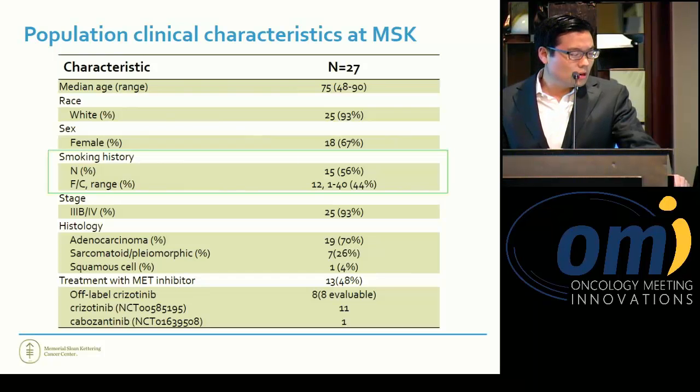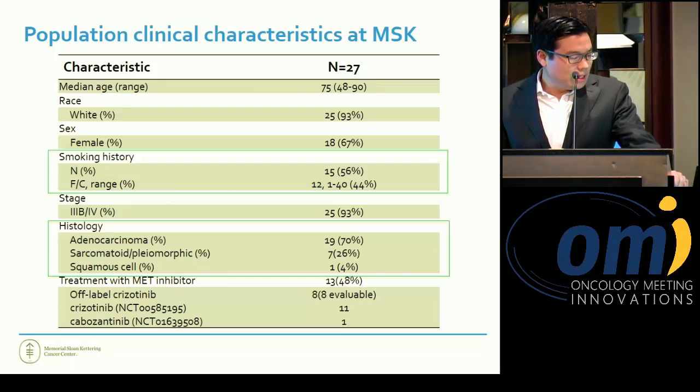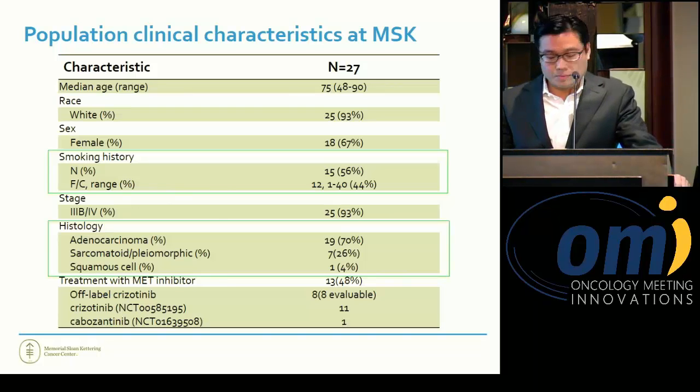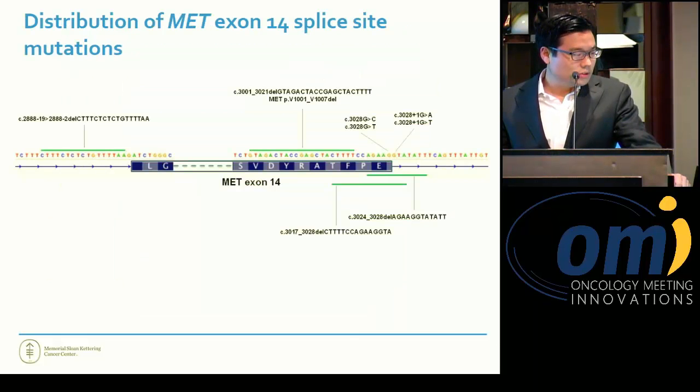Some of the things that were noteworthy was a slight predominance for never smokers at 56%. And in terms of the histology breakdown, 70% with adenocarcinomas, 26% of our patients had sarcomatoid carcinomas, and the one patient had a squamous cell cancer, which I'll show in a little bit also. We had quite a number who were treated either off-label or on protocol with crizotinib, and these data I'll show in a little bit also.